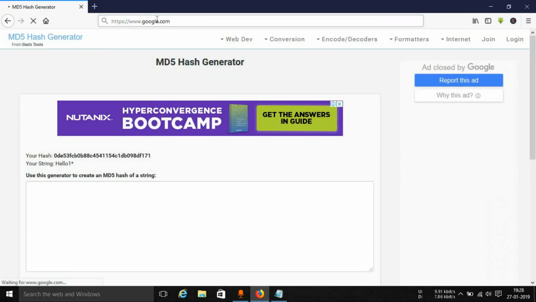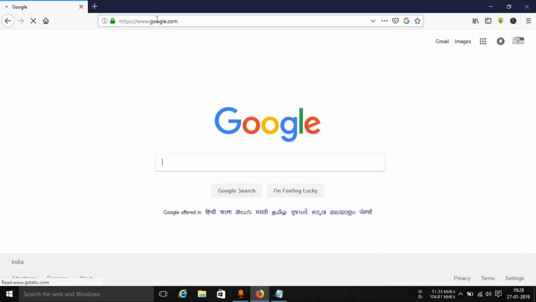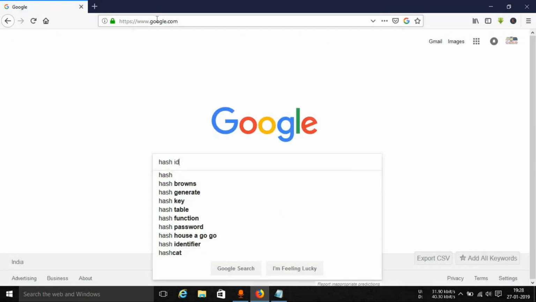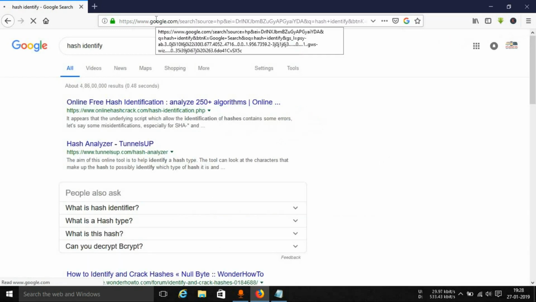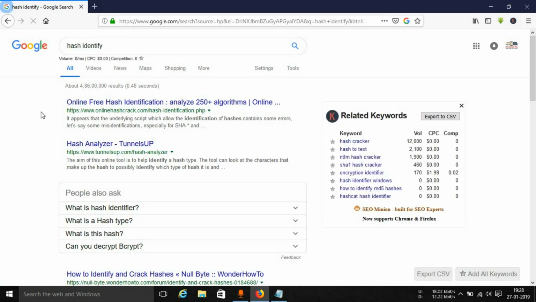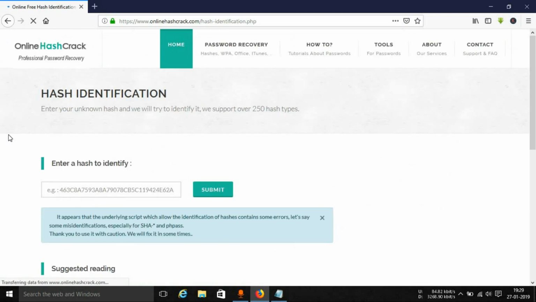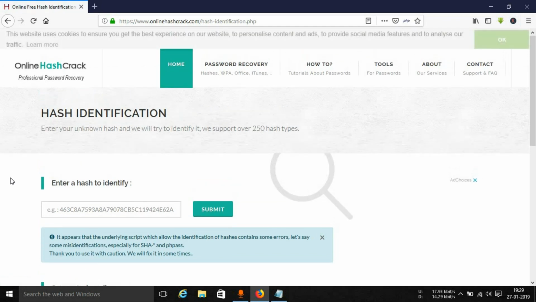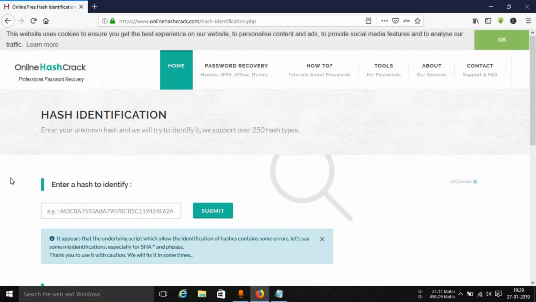In that case, again go up to Google and search for hash identify. Now there is a tool in Kali Linux, as I had told you, that can identify any type of hash offline, however complex it is. But we'll be using an online tool. If you are into ethical hacking and penetration testing, you should be using the offline ones. I am showing this video just for demonstration purposes, because we'll slowly be shifting towards Kali Linux.